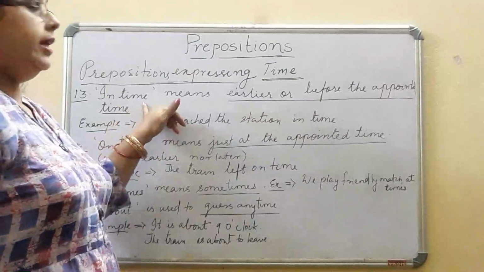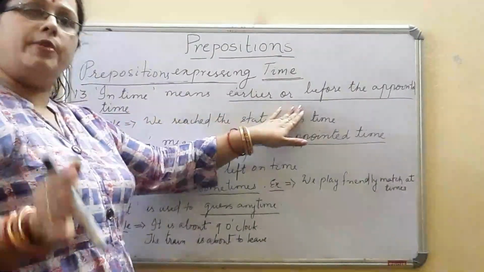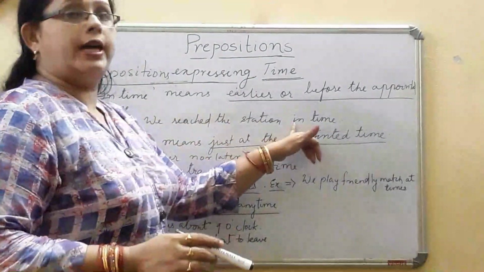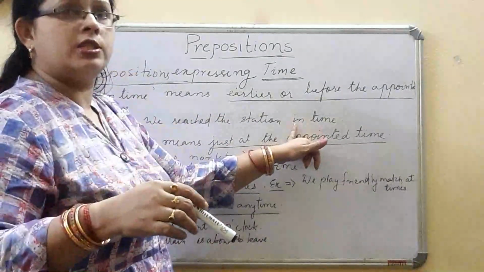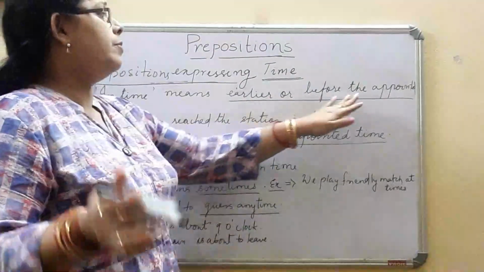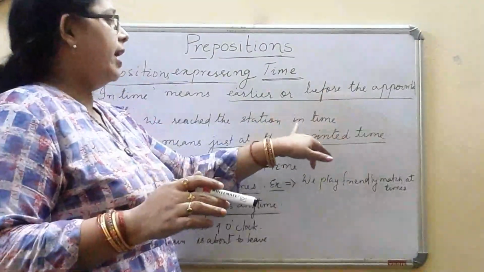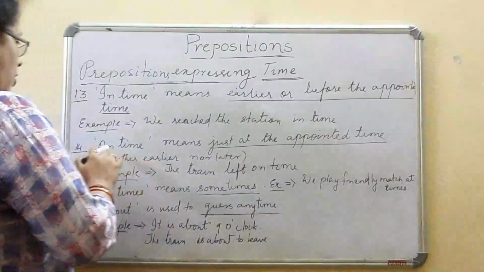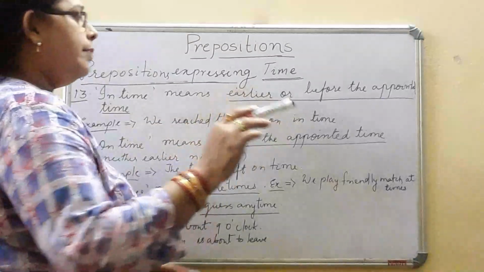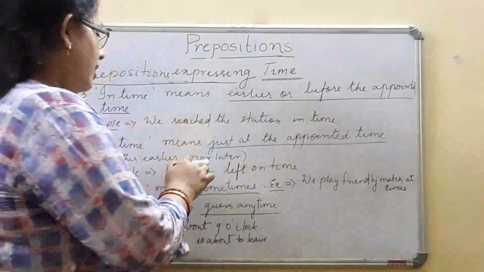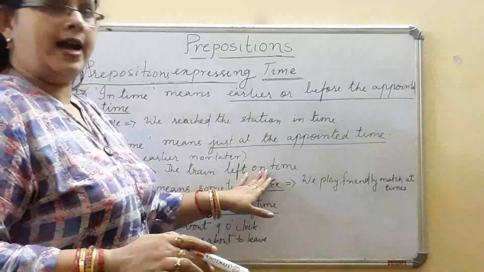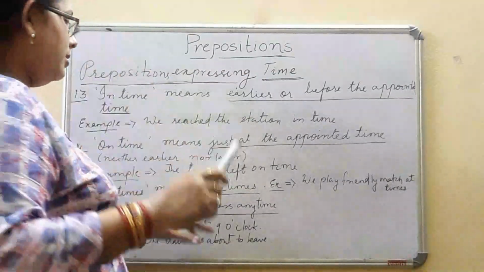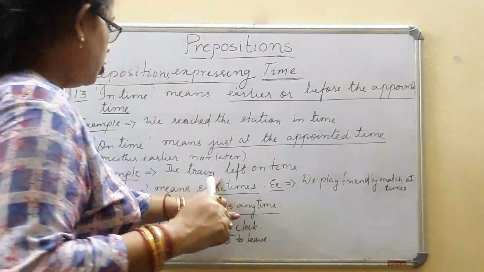Now in time. In time means earlier or before the appointed time. We reach the station in time. We make a mistake here, we say we reach the station on time. When we are saying earlier or before the appointed time, there we have to use in. It depends upon what time you are going there. On time means just at the appointed time. The train left the station on time. That is neither earlier nor later. The particular fixed time the train left the station.